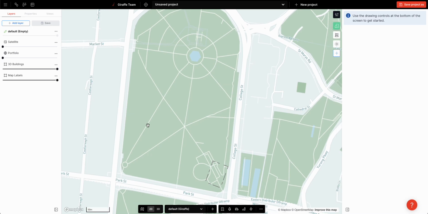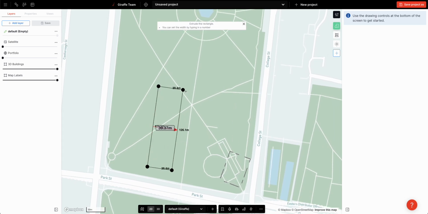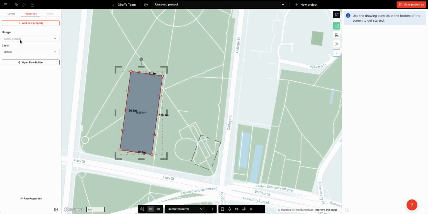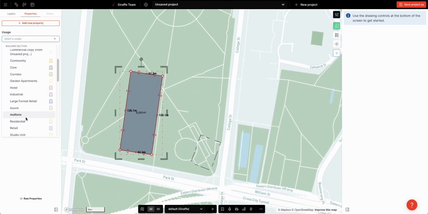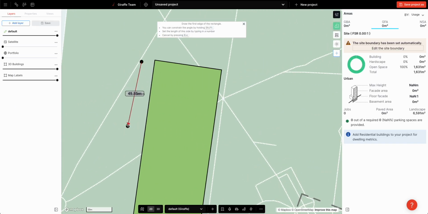Hey guys, in this video I want to discuss the architecture of Giraffe Flow and how it unlocks enterprise knowledge management, organizational knowledge management, in a way that's incredible. So the classic Giraffe is you can create an urban plan. Let's say we're going to shrink Hyde Park down and densify it, which I don't think would be a good idea, but for the sake of argument.